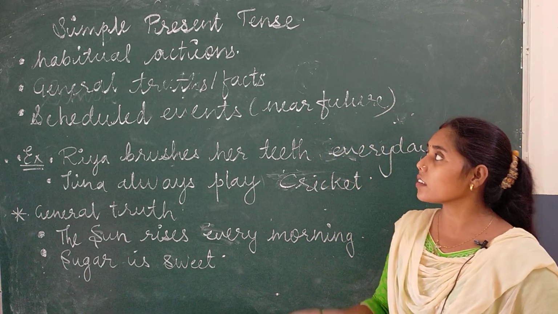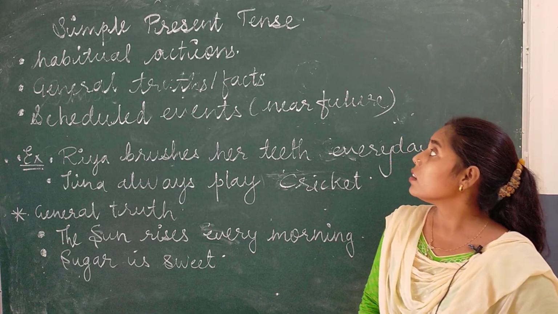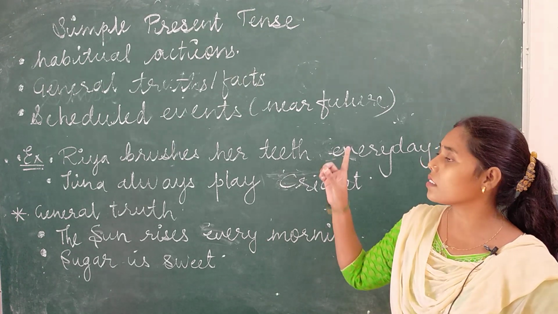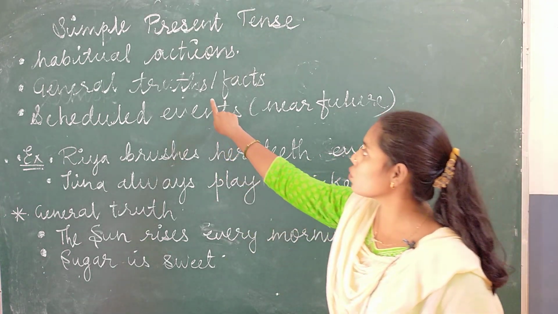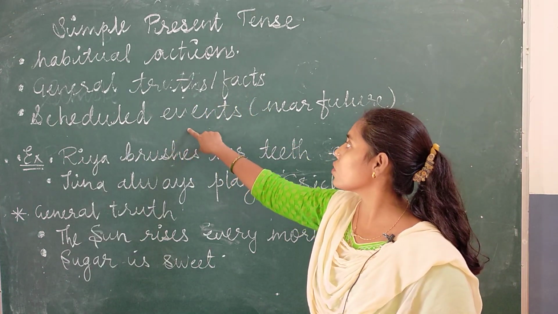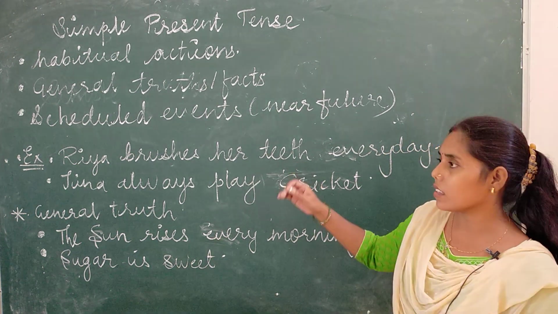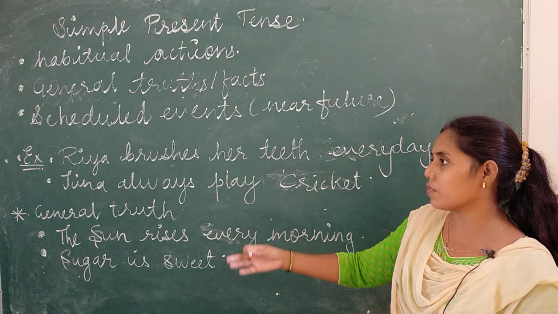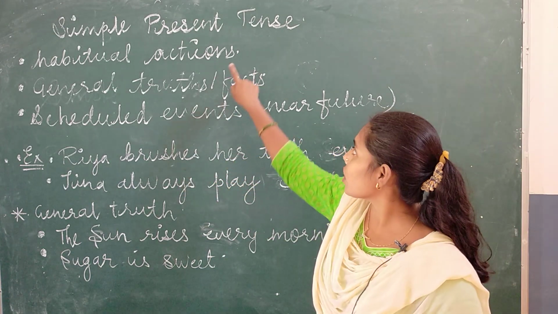So students, once again I am repeating the topic, and just see on the board. Simple present tense is used to express habitual actions. It is used to express general truths and facts. It is used to express scheduled events that are to be in the near future. ठीक है? Now just see the example for habitual action.